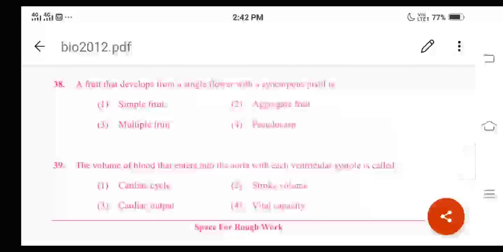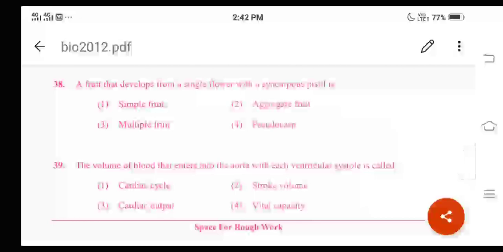If the fruit is developed from a single ovary of a single flower, then the fruit is said to be simple. Syncarpous means there is a single fused ovary. If carpels are fused with one another, we call it a syncarpous flower. This ovary will develop into a fruit and the ovules will develop into the seeds.